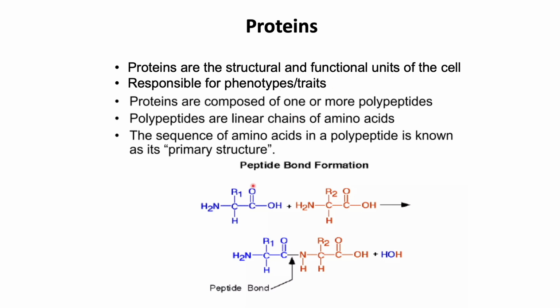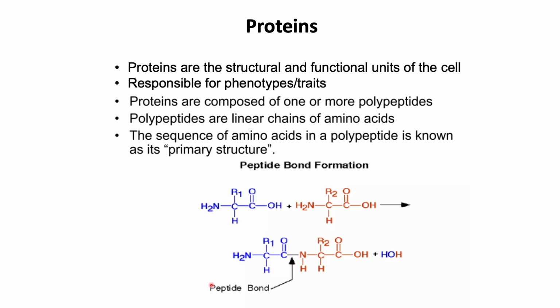So, proteins are composed of one or more polypeptides. Polypeptides are linear chains of amino acids. Amino acids are molecules that are building blocks of the proteins. The sequence of amino acids in a polypeptide is known as its primary structure. So here we could see a simple polypeptide and we could see that two amino acids form this polypeptide. The two amino acids are linked together by a peptide bond.